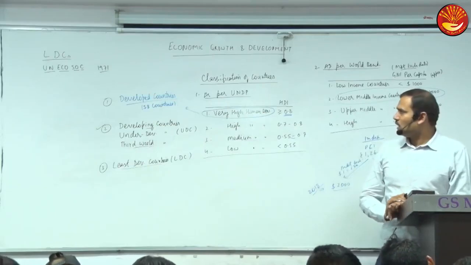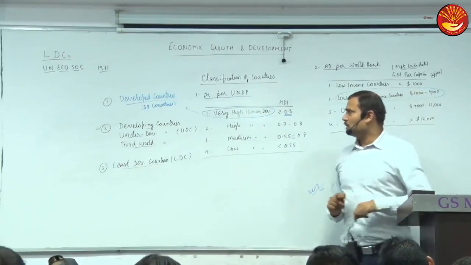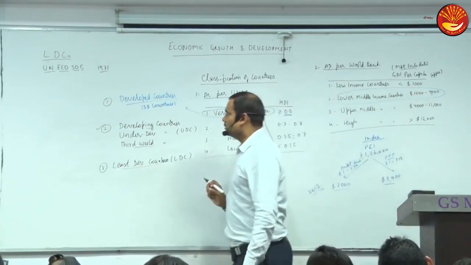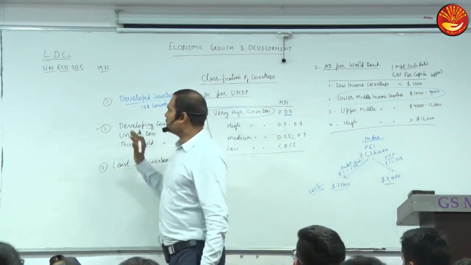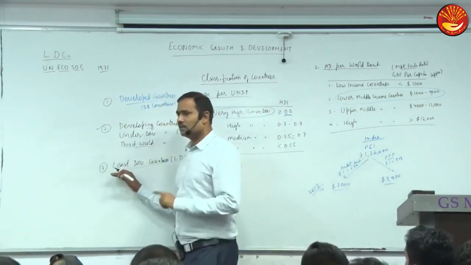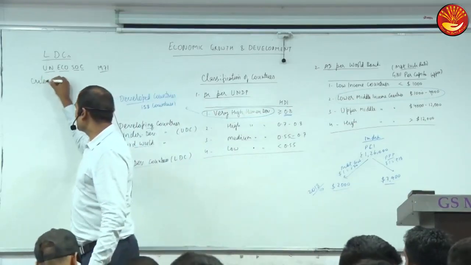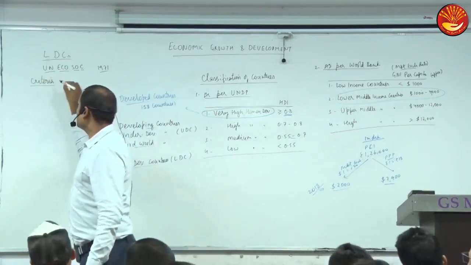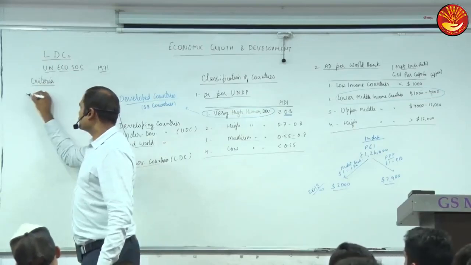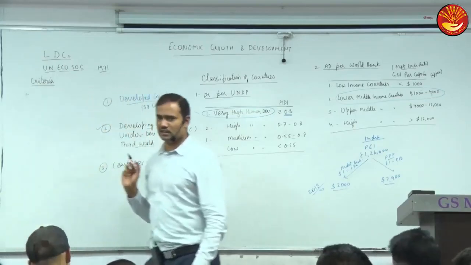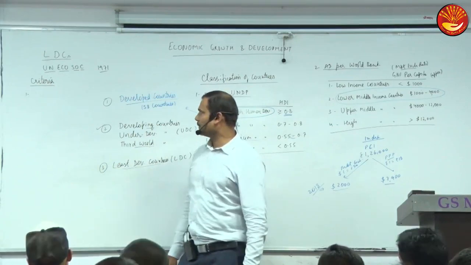So UN Economic and Social Council, UN ECOSOC. This classification is created by ECOSOC. And what are the criteria? The criteria for LDC decide which country will be put under the LDC category.